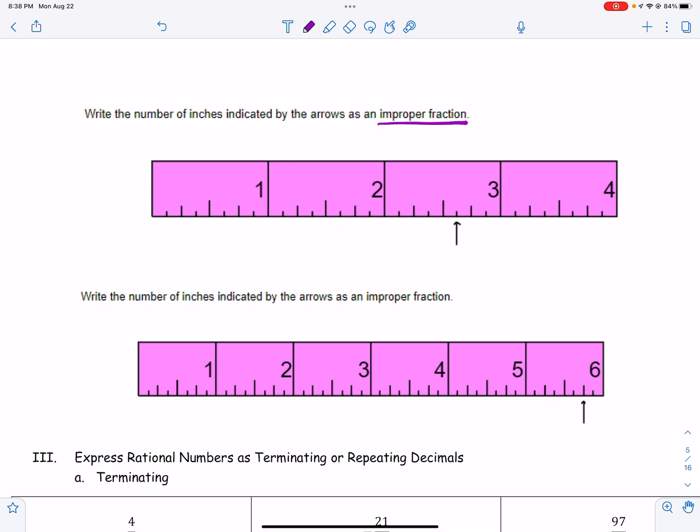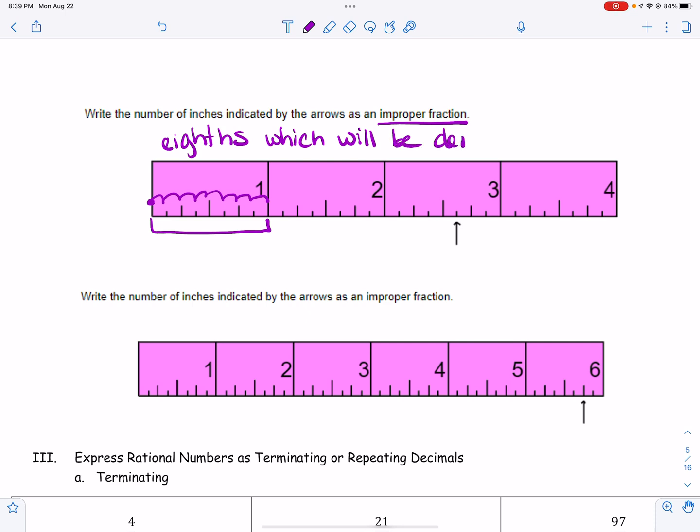What I tell students is to count the number of tick marks, or little slashes, it takes to get to that first number. So if I start here, 1, 2, 3, 4, 5, 6, 7, 8. That means this ruler is divided into 8ths, which will be the denominator, okay?